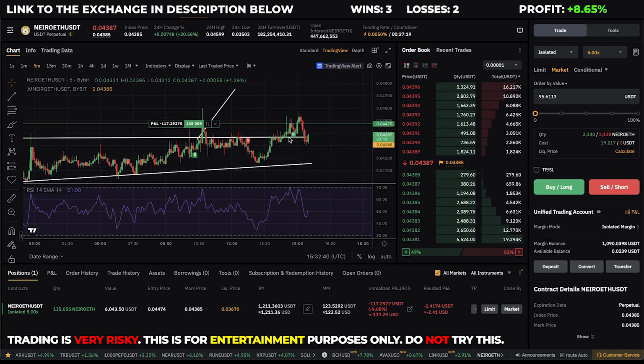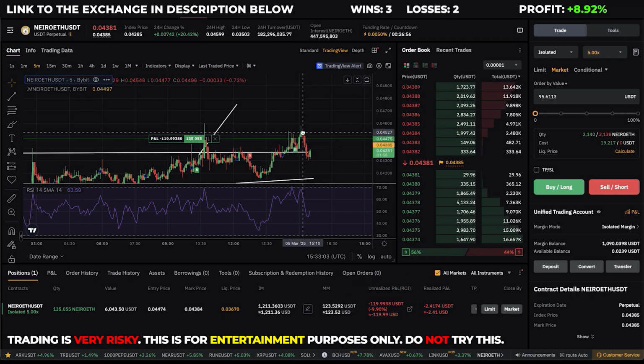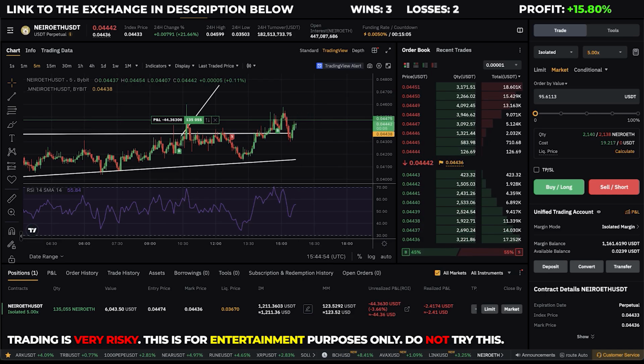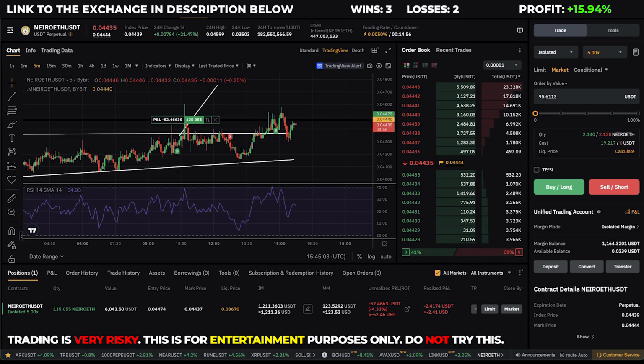All right, not looking too good right now. The price went back down to the resistance line, and I'm now down $100 on this trade, but I think it will recover. I think it's just a retest of this previous resistance, and hopefully it can go back up very soon. Otherwise, I would have to cut this loss. All right, now it looks a little bit better again, and I think I will be fine. I think this will end up being a profitable trade.